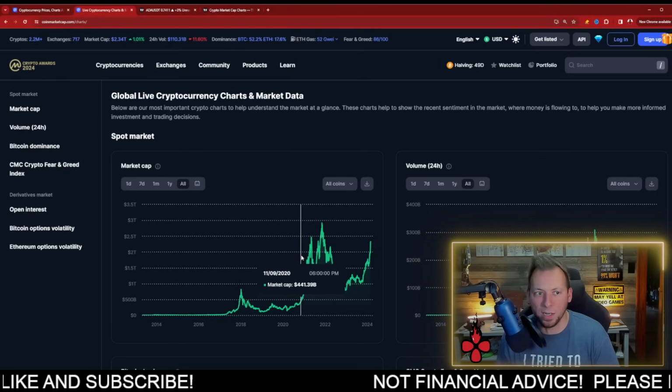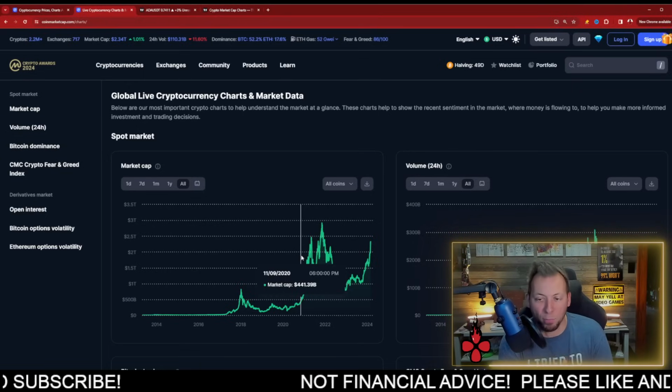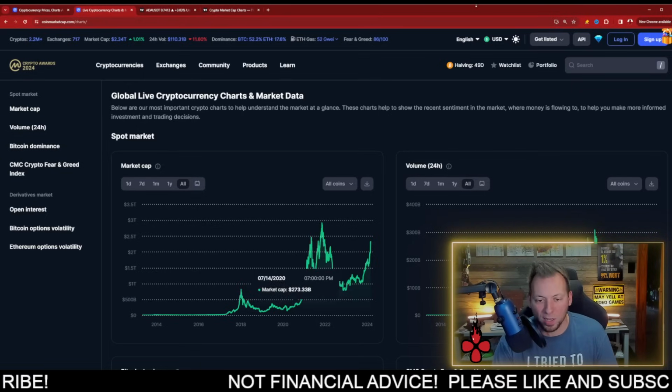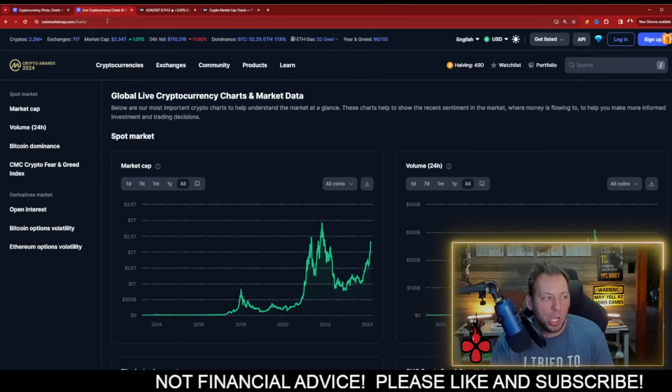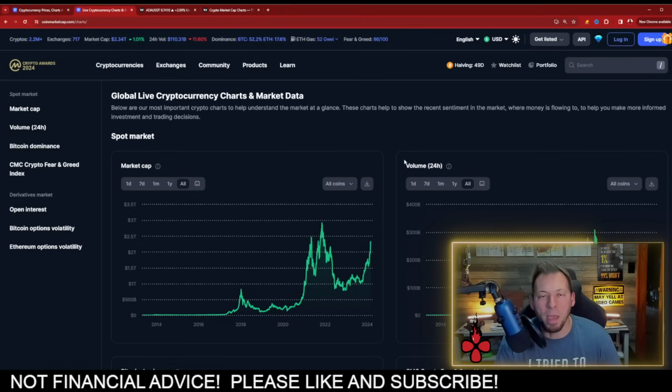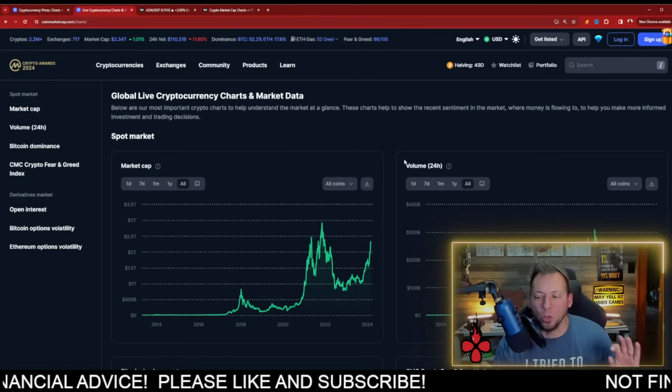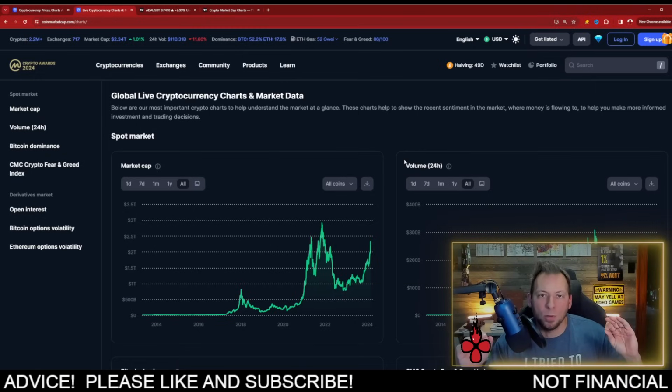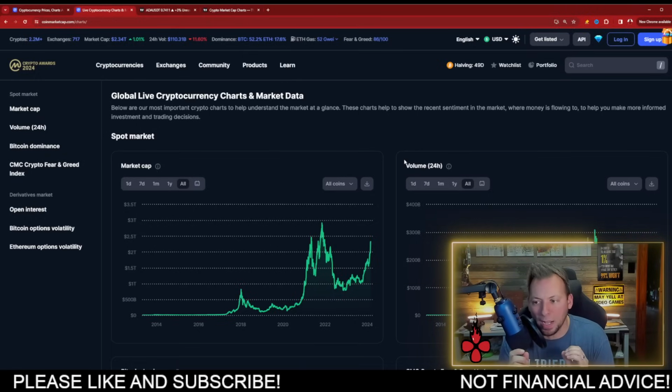Now, fast forward to the present day. We were actually well ahead of schedule. We're actually closing in on the prior all-time high in terms of the global market cap of crypto. We're at $2.34 trillion currently. Now, does that mean we're going to get a 10x from here? Maybe, maybe not, right? But the number I've long since touted is $10 trillion. It would actually make a lot of sense.